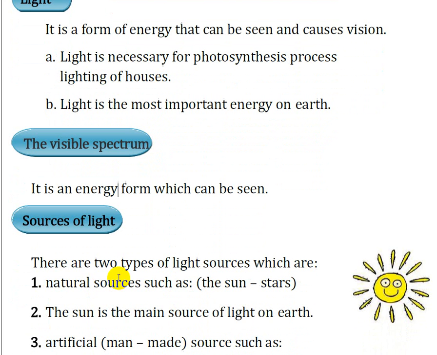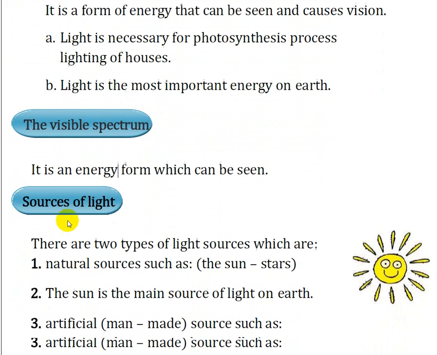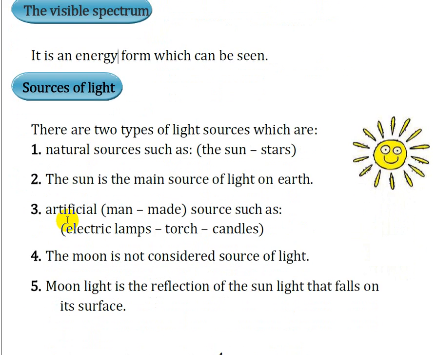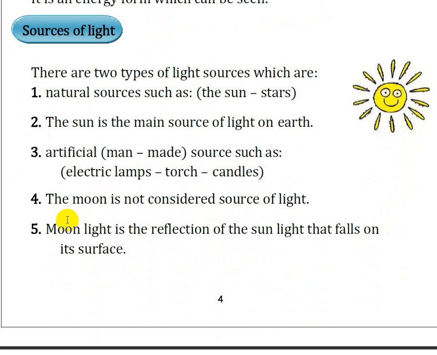And here are the sources of light, where we can get the light. You can get the light through two main types: natural sources and artificial sources. The natural sources are like the sun and stars. The sun is the main source of light on earth.